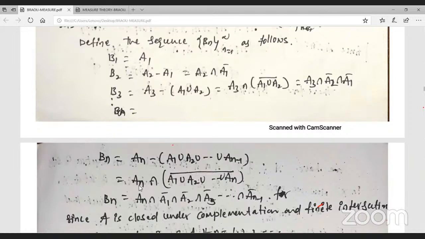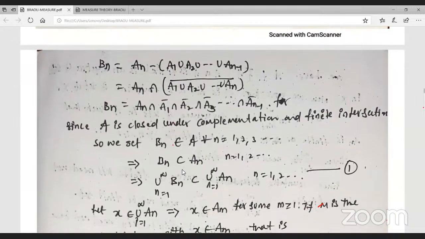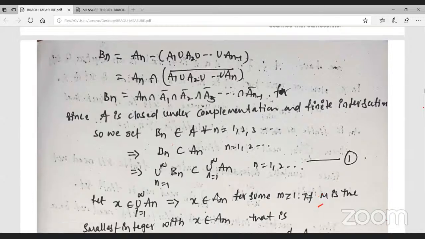And observe that, B1 intersection B2, what is B1 intersection B2? Clearly A1, A2, A3 are pairwise disjoint, and B1, B2 are also pairwise disjoint. So we can consider any two, Bi intersection Bj. And observe here, A is closed under complementation and finite intersection. So we get Bn belongs to A, Bn is a subset of An, and their union also belongs to this one. Okay? So this is equation one.